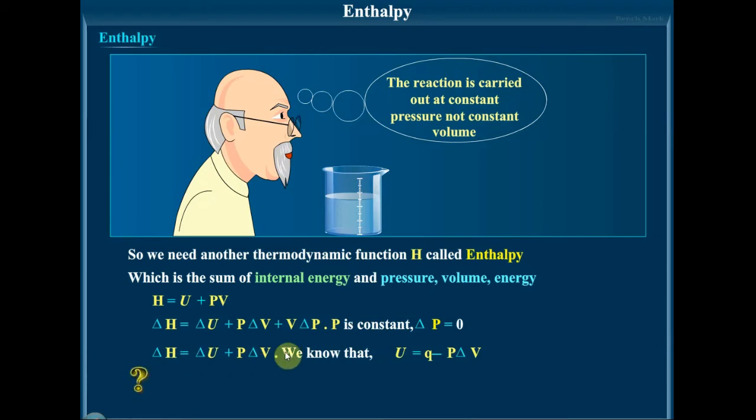And we know that delta U is equal to Q minus P delta V. So substituting that, we get delta U + P delta V = Q. Or delta H, the change in enthalpy, is equal to the heat evolved or absorbed at constant pressure. That is, the volume is not kept constant here.